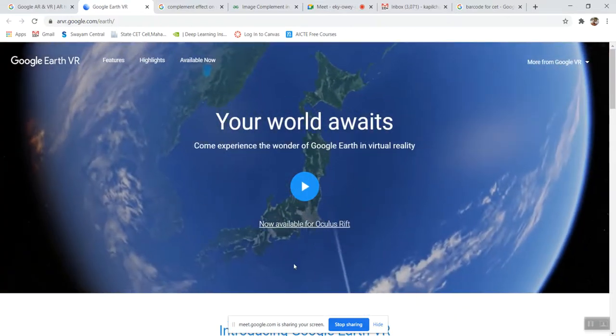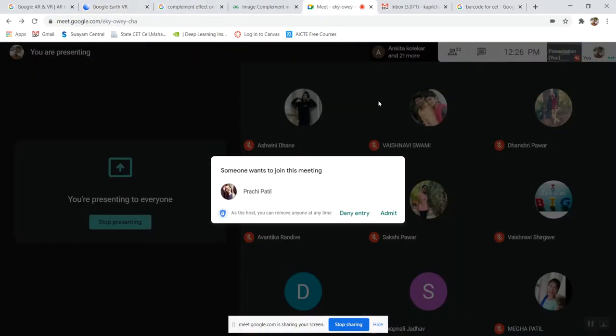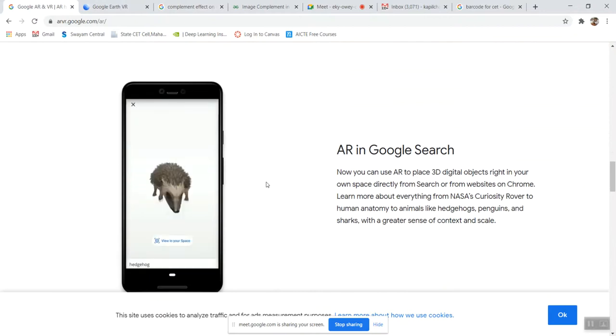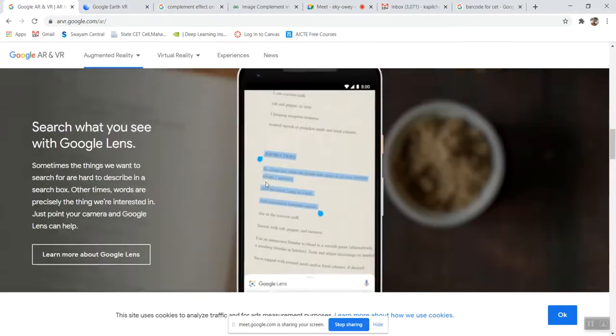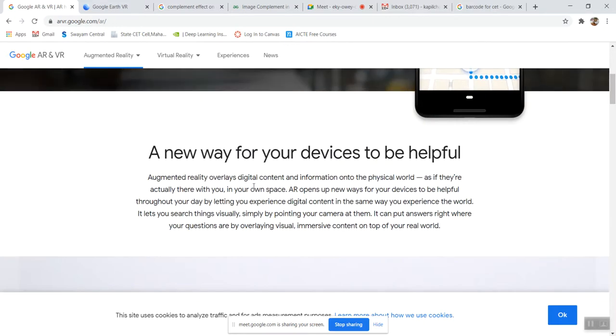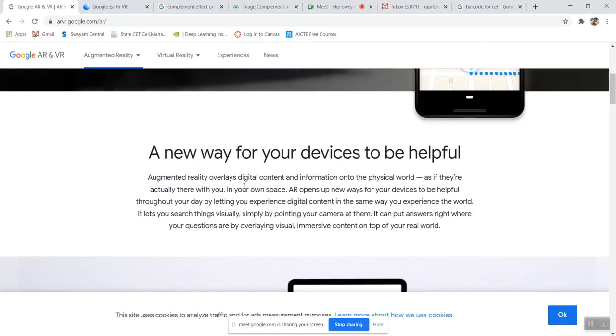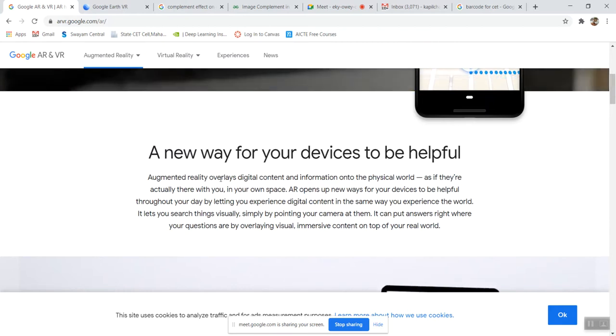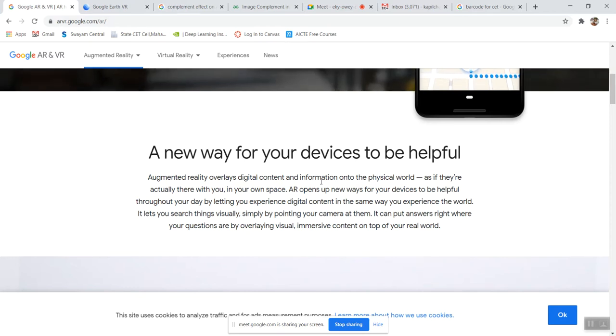Now we will go for augmented reality. There is a difference between augmented reality and virtual reality. What is the definition of augmented reality? It is nothing but overlaying digital content and information onto the physical world.